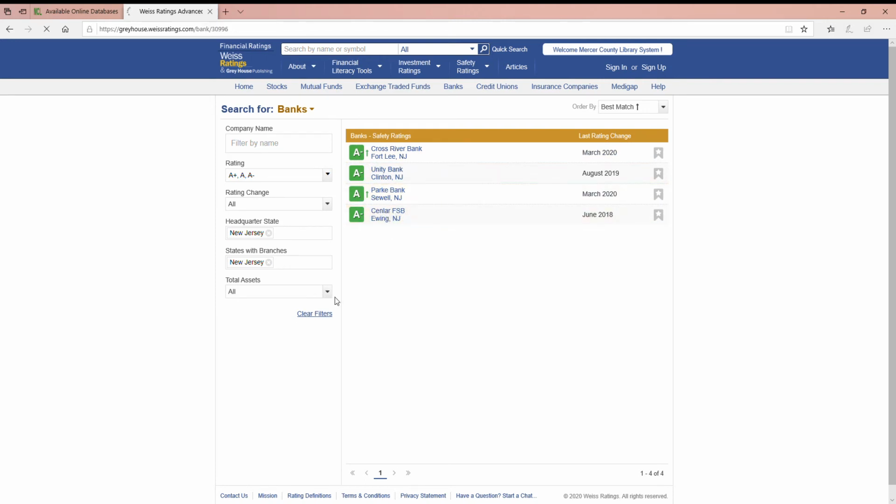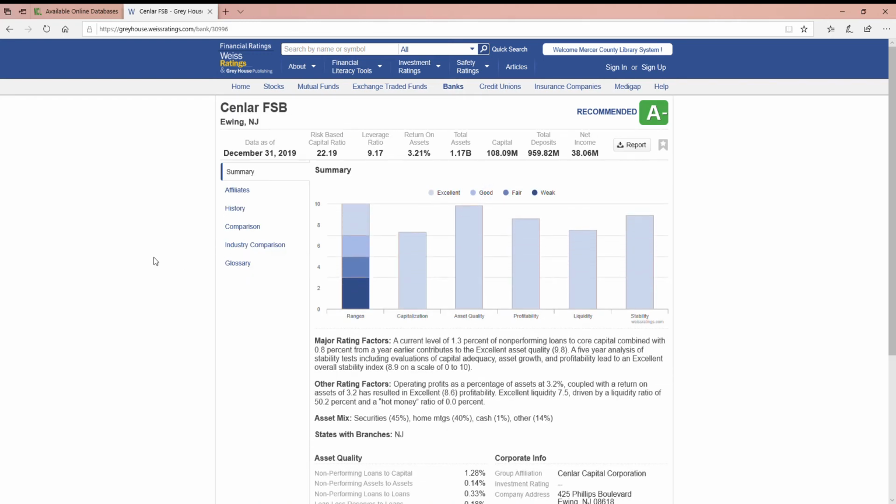So we're going to take a look at this bank in Ewing, New Jersey. So again, like I said, the layout is the same. You've got your rating right at the top, as well as vital information. You'll see most of these reports can be downloaded. And on the left, you'll have your summary. And then the left will be your table of contents, and your right will be your data area. As you go through the table of contents from the summary down to a glossary here, you'll see that everything will change on the right-hand side.